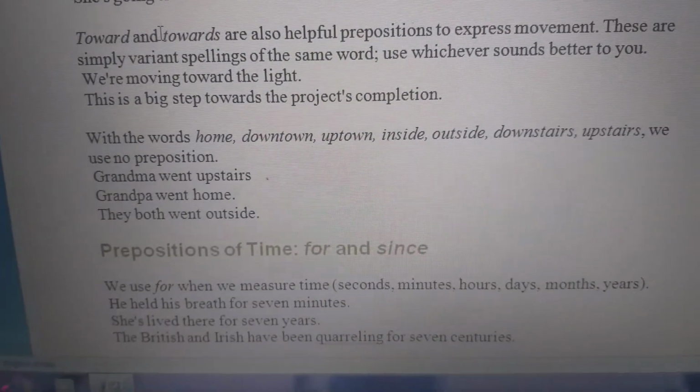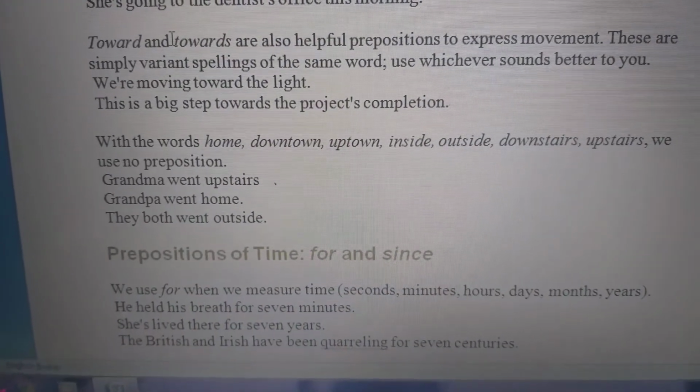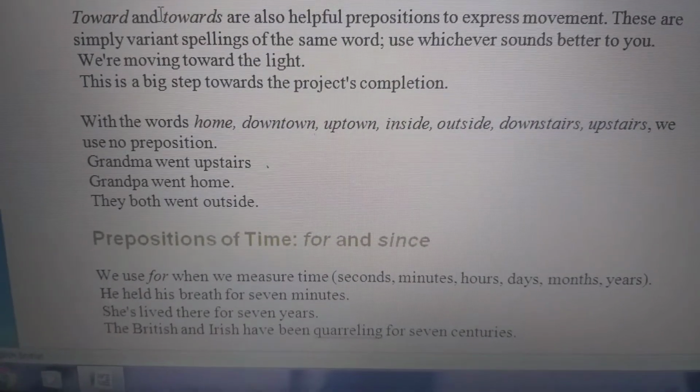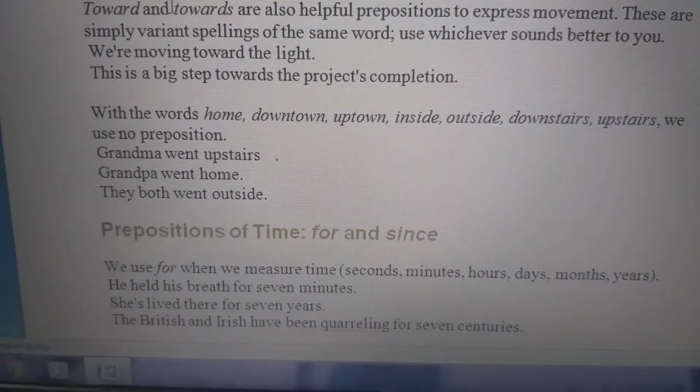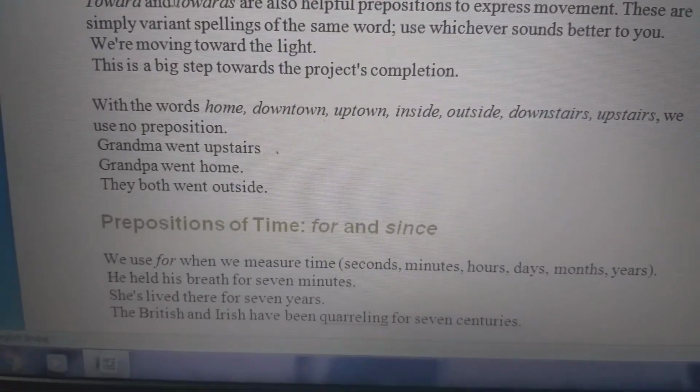Then, grandma went upstairs. So these are no-preposition words, but we use them as prepositions. Grandma went home. They both went outside. Outside is also a no-preposition word.